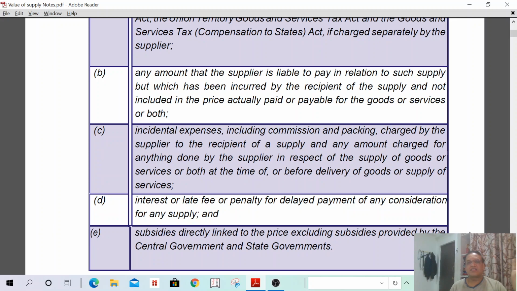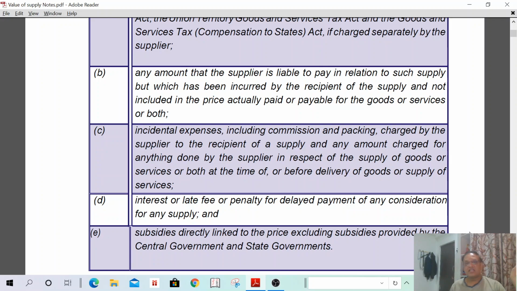Any taxes, cesses, fees, or anything charged by any person shall be included in the value of the asset, excluding CGST, SGST, UTGST, IGST, and compensation cess. These five are not included. And any amount that the supplier is liable to pay, but which is incurred by the recipient, also shall be included in the value of the asset.